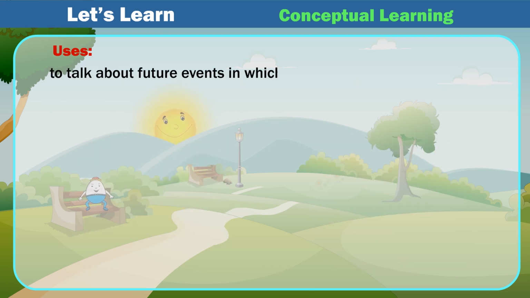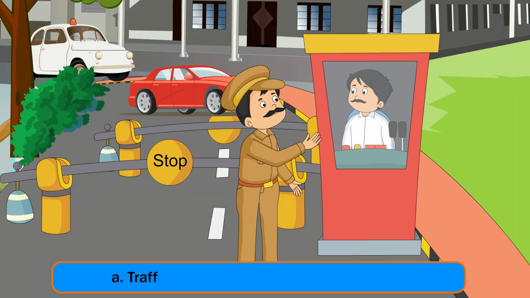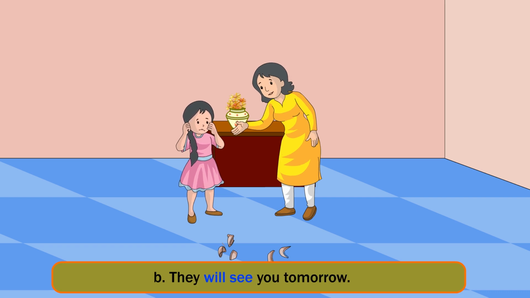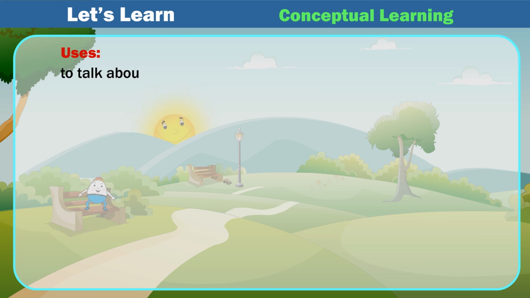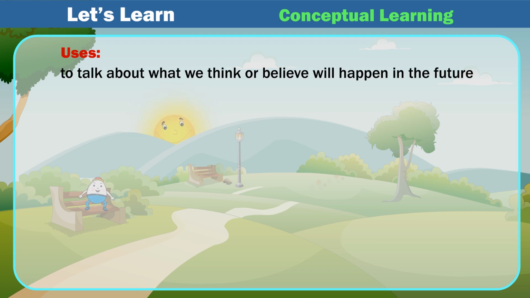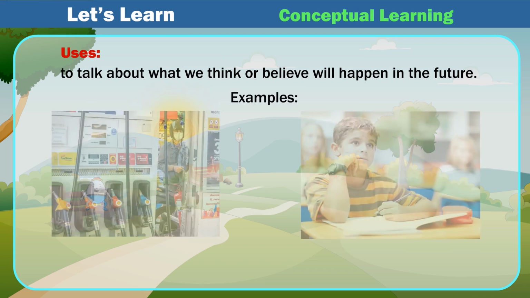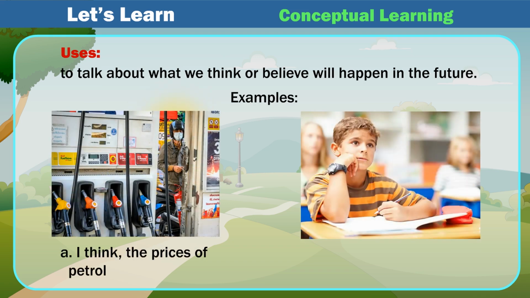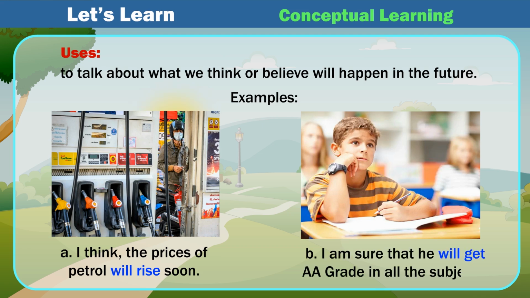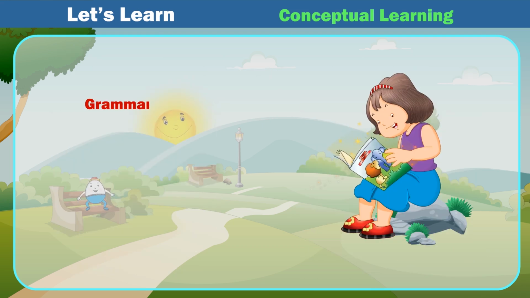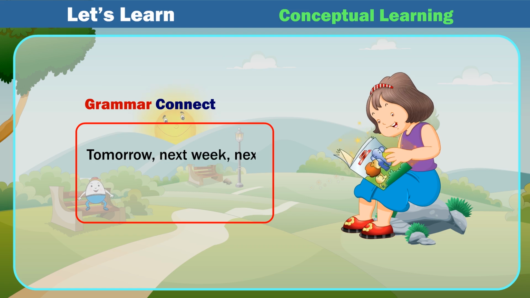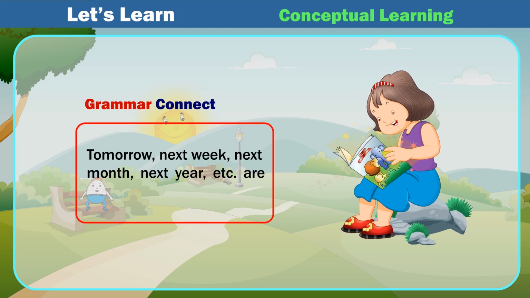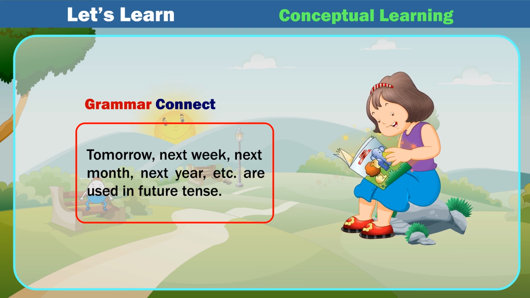To talk about future events in which our own wishes do not matter. Examples: A. Traffic will be very heavy in the morning. B. They will see you tomorrow. To talk about what we think or believe will happen in the future. Examples: A. I think the prices of petrol will rise soon. B. I am sure that he will get an A grade in all the subjects. Grammar connect. Tomorrow, next week, next month, next year, etc. are used in future tense.